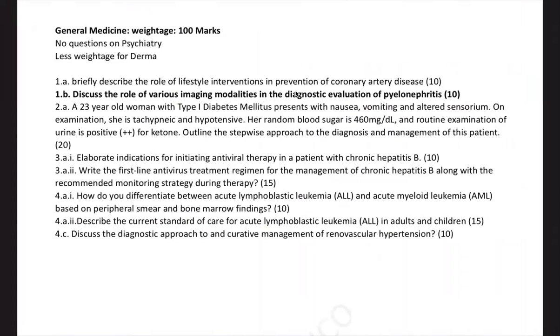So let's take a small break and let's quickly jump into paper 2, starting from general medicine.